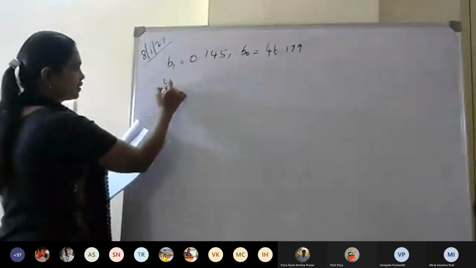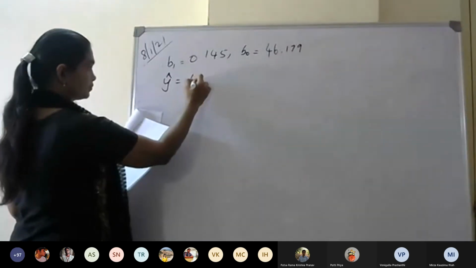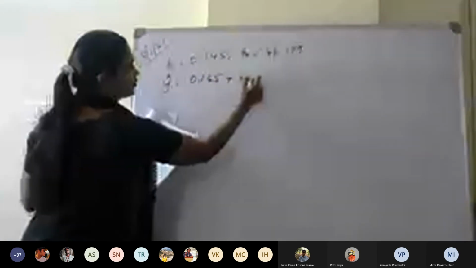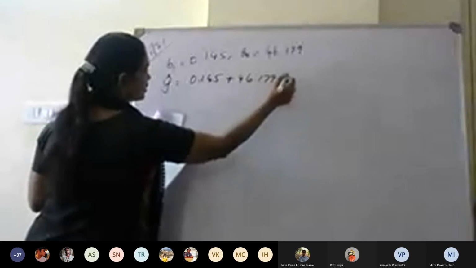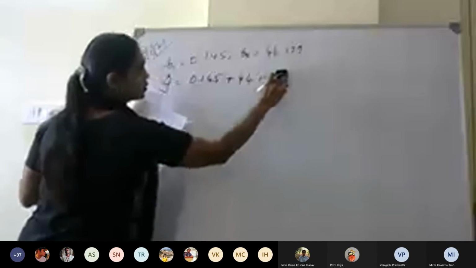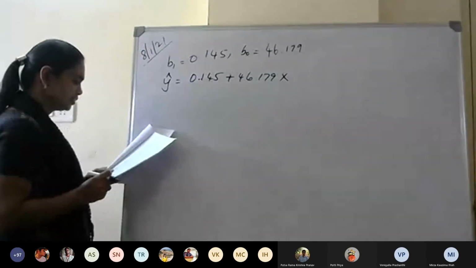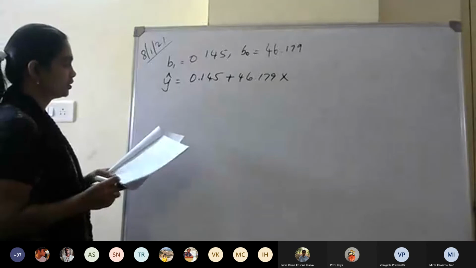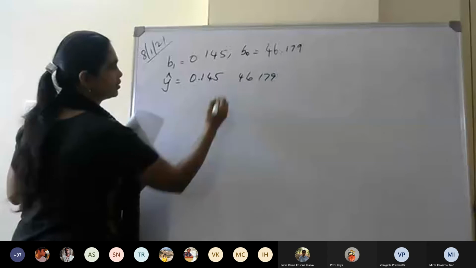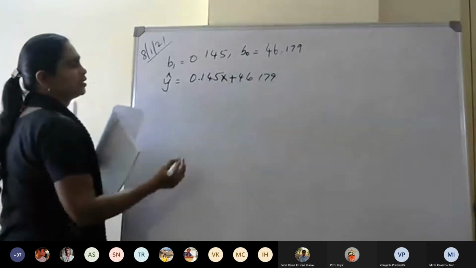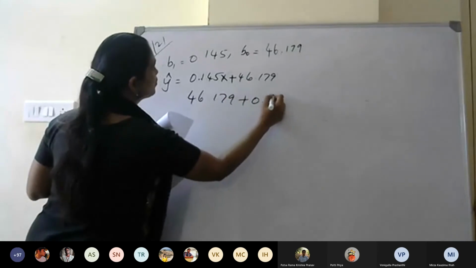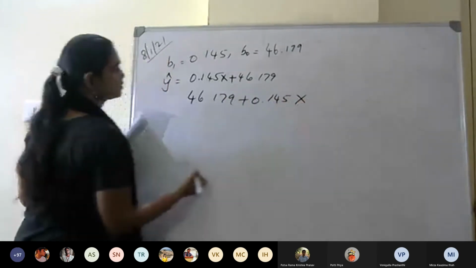Then the equation of the line will be 0.145 into x plus 46.179, sorry. You can write it as 46.179 plus 0.145 x.